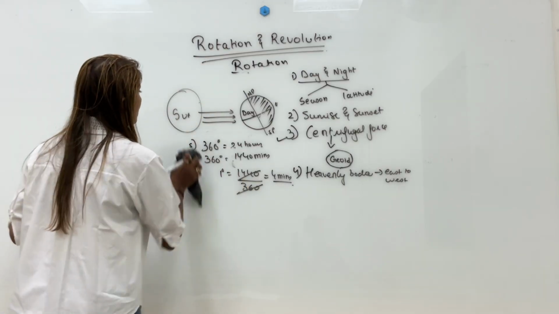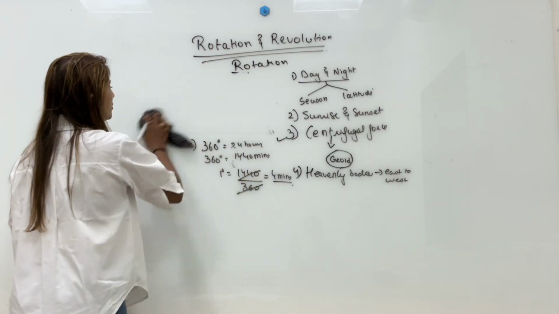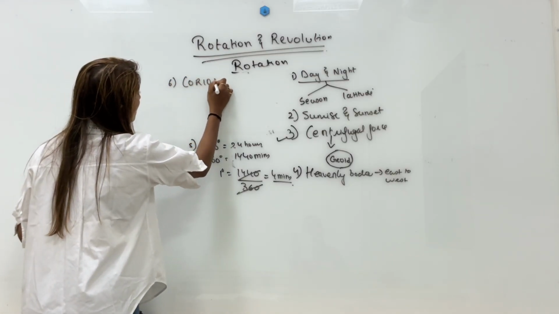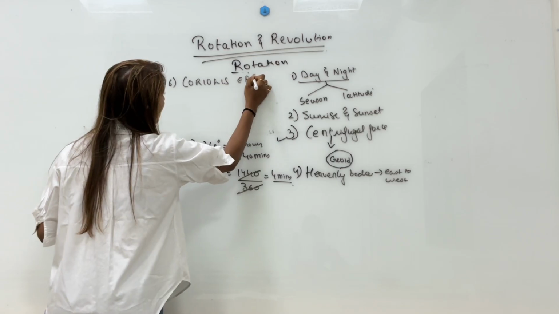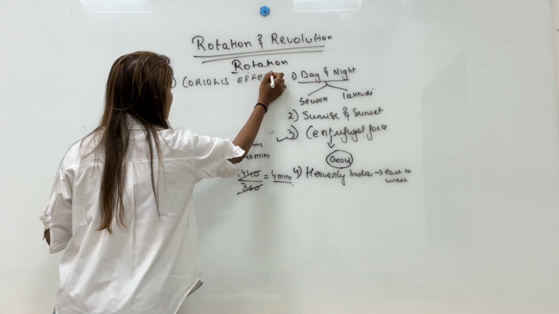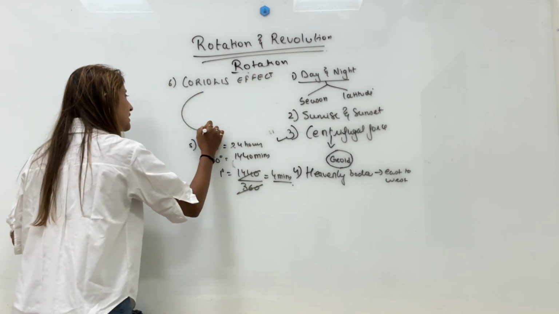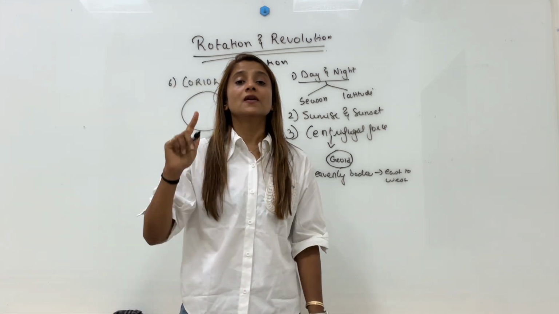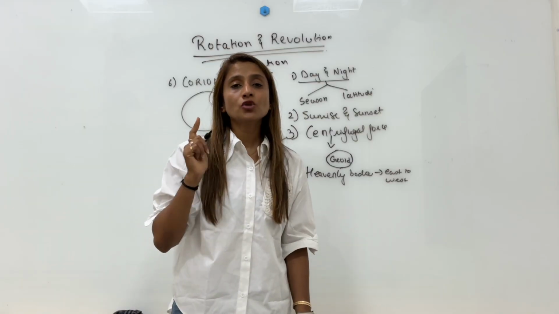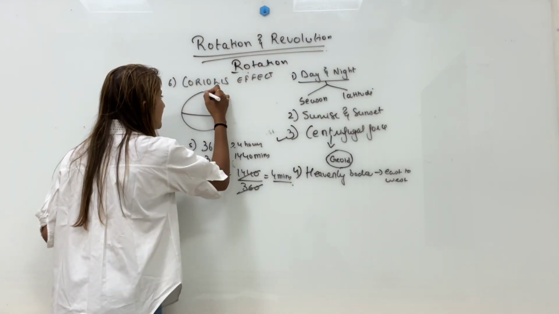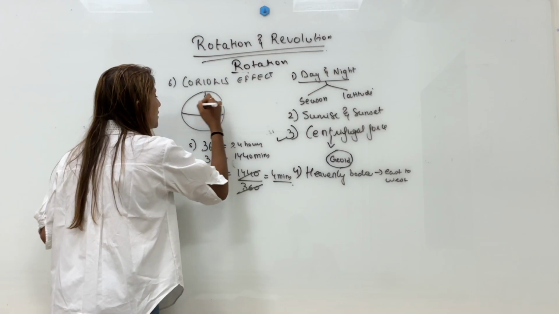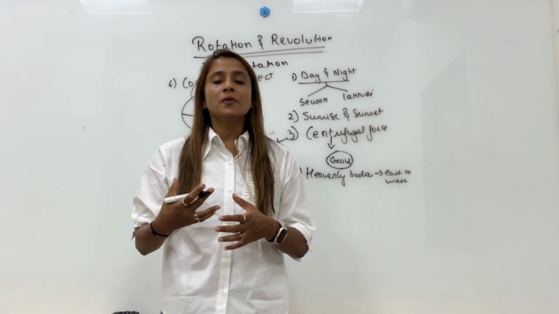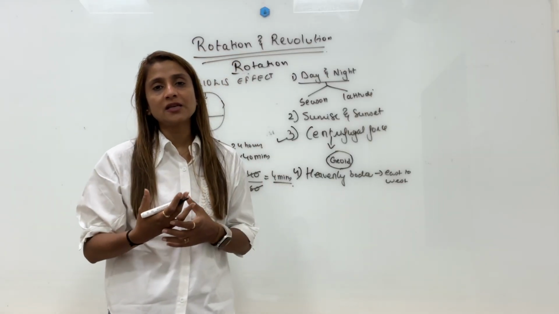Also, rotation of the earth also causes one more force effect called as Coriolis effect. Now, what is Coriolis effect? So, let me tell you one thing. Winds and ocean currents, as they are moving straight, are affected because of Coriolis effect, which is experienced near the equator. Why? Because the speed of rotation is maximum at the equator.